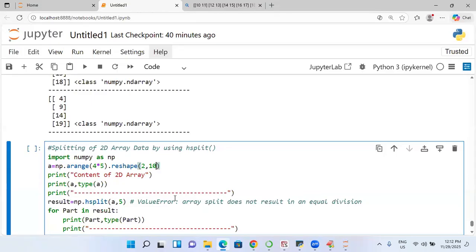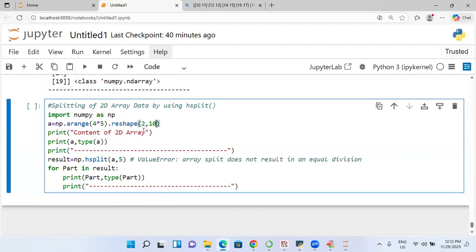Okay. Come. So go to this place. 2 comma 10. How many rows? How many columns? So now I am going to take it. So 5. When I say 5, what will happen? 2 columns like that, you will get it. So if I say only 2, what will be there? 5 columns one side, 5 columns another side will be coming.